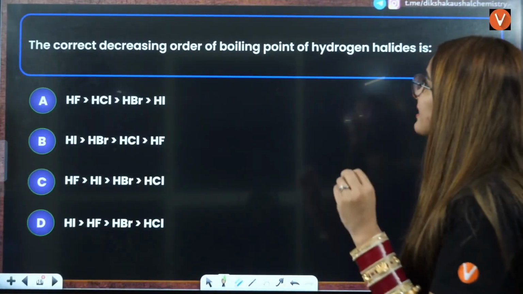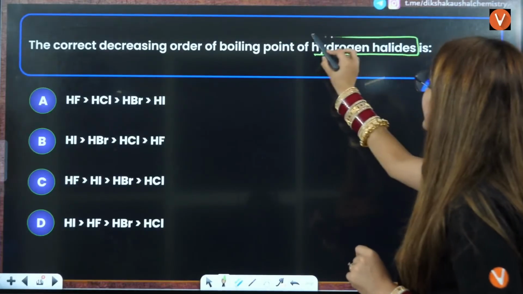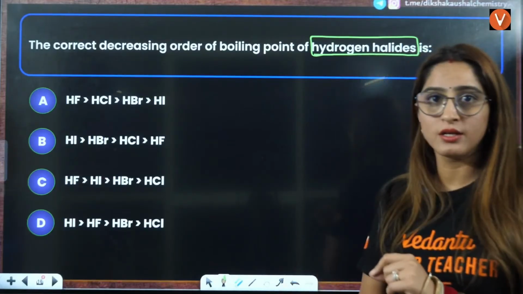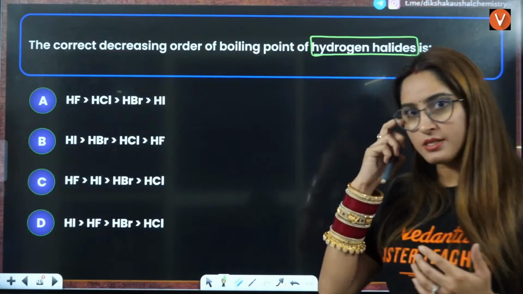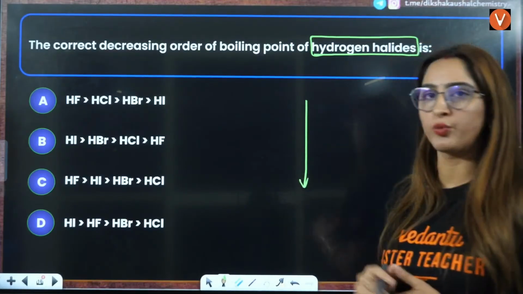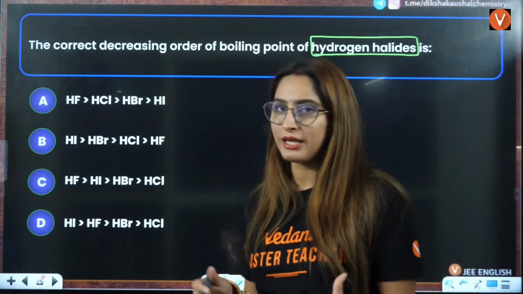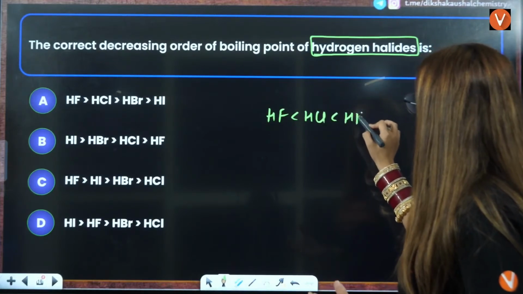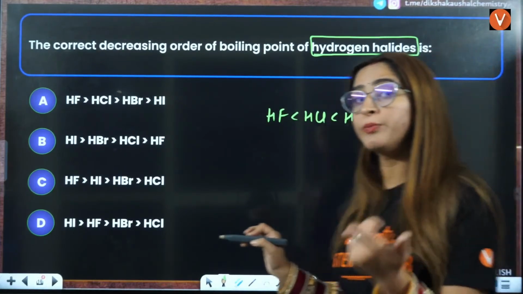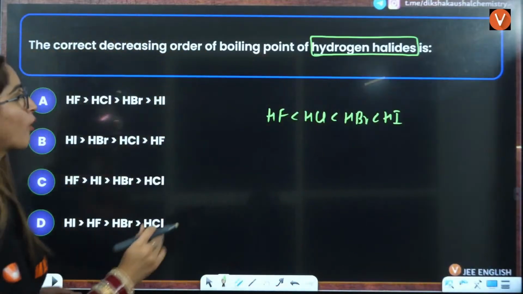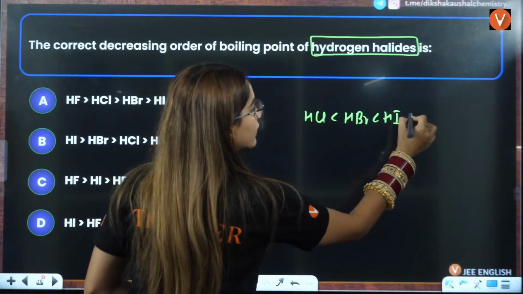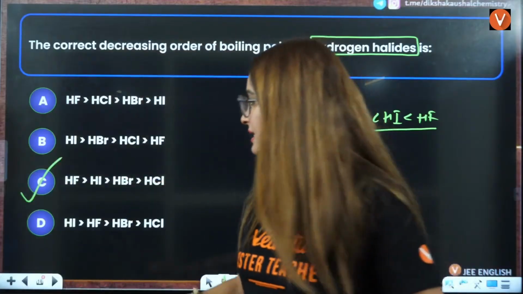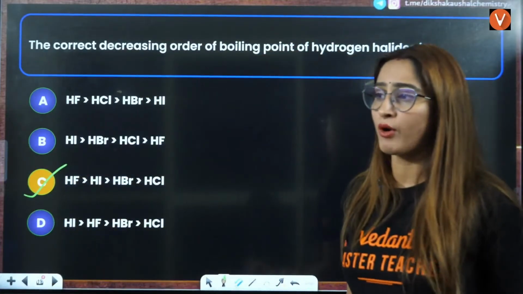Next is the correct decreasing order of boiling point of hydrogen halides, right? So they are asking you the boiling point. We know that down the group, the boiling point should increase. That means it should be HF, then HCl, then HBr, then HI. But HF has hydrogen bonding. Because of this hydrogen bonding, it will have the maximum boiling point, and hence C is the correct answer. Very, very important exception.